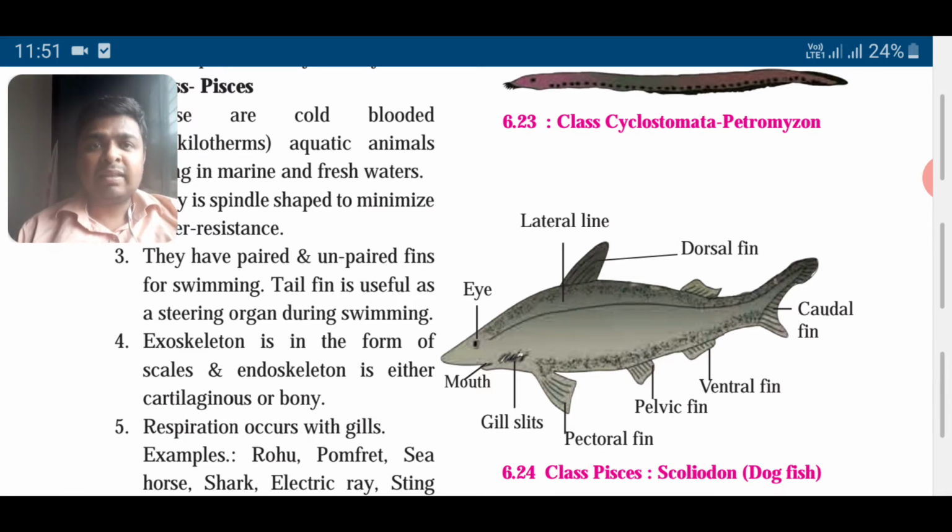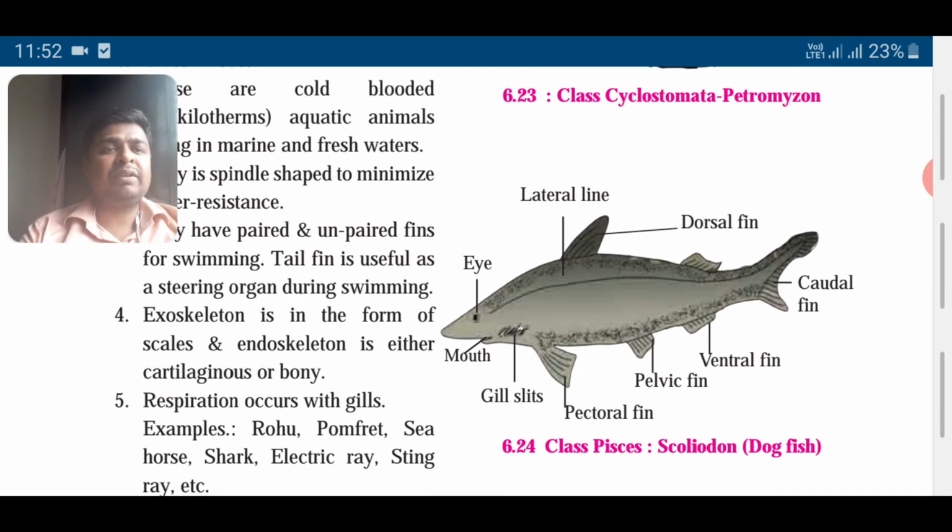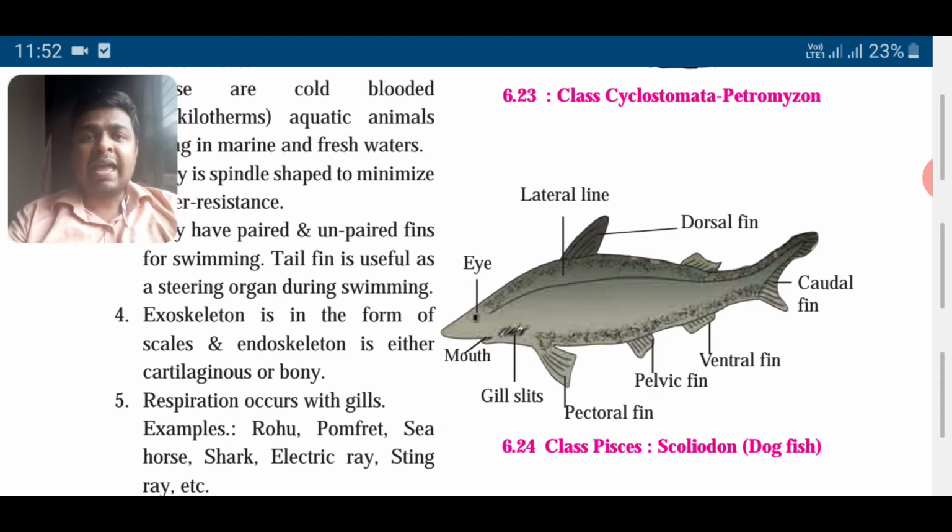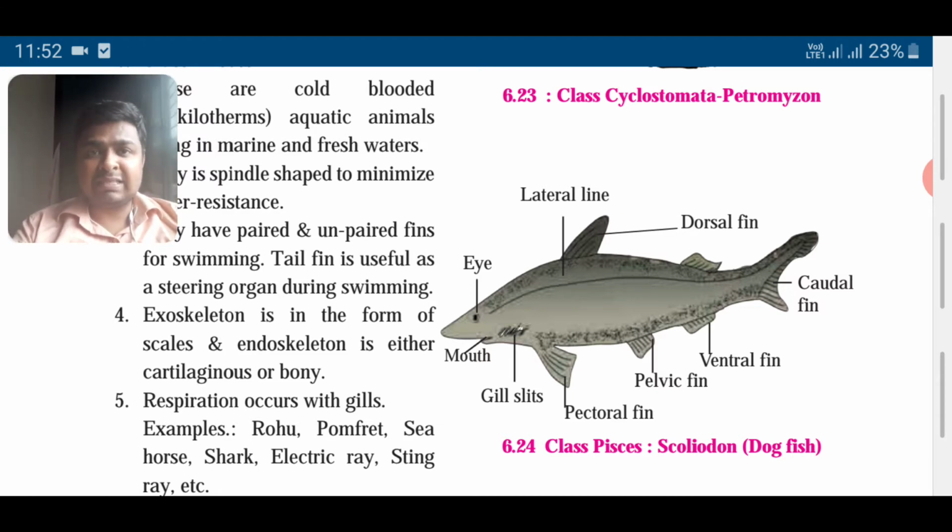They have paired and unpaired fins. Now look at the fins, how they are. Paired fins, that means in a set of two. Then unpaired fins are also there. You can see the lateral line, dorsal fin, caudal fin, ventral fin, pelvic fin. So different types of fins are there. Exoskeleton in the form of scales. If you see their body, the outer part of their body has scales. That is a covering for protection.